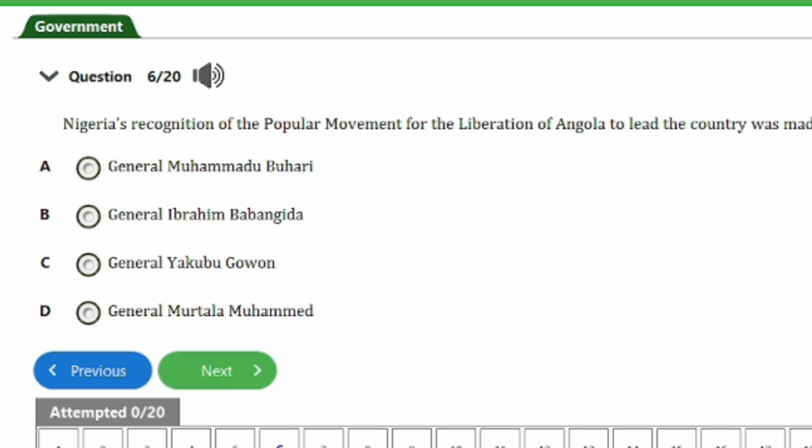So guys, over here we have question number 6. It says, Nigeria's recognition of the Popular Movement for the Liberation of Angola to lead the country was made under A. General Muhammadu Buhari, B. General Ibrahim Babangida, C. General Yakubu Gowon, D. General Murtala Mohammed. So guys, the answer to this question is option D, General Murtala Mohammed. Let's head on to the next one, guys.